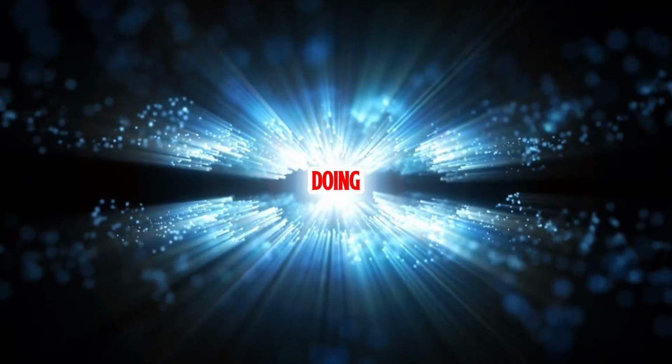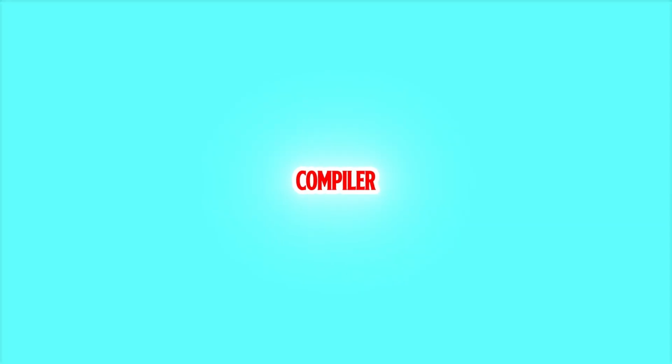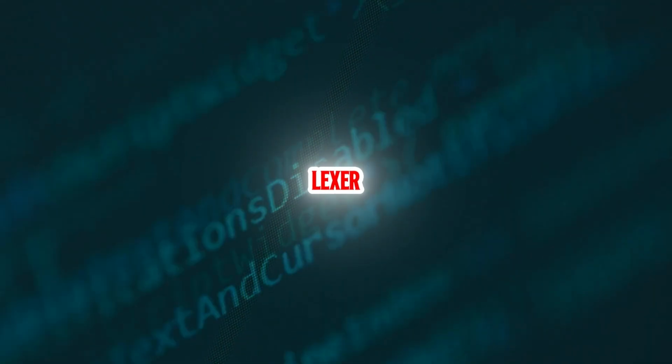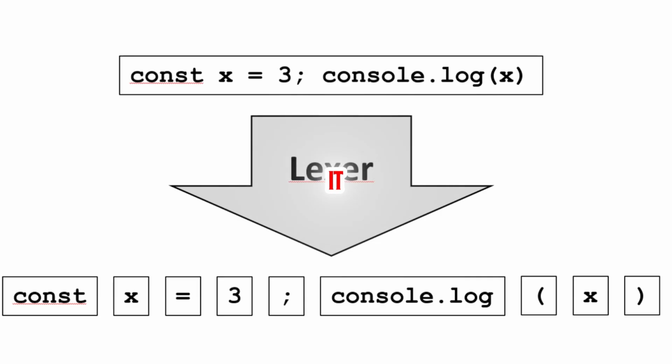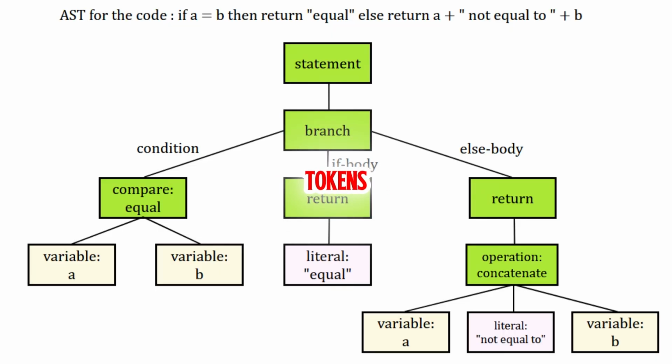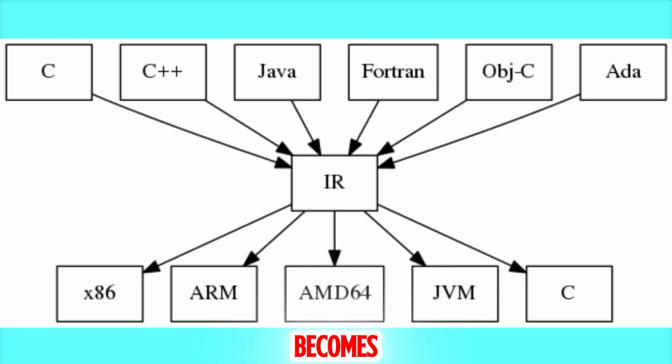Because behind every language, there is a compiler doing the real magic. So, how does a compiler work? Most compilers follow three steps. First, lexer. It takes your code and breaks it into tokens, like turning a sentence into words. Second, AST, or abstract syntax tree. It organizes those tokens into a structure so the computer understands relationships. Third, IR, intermediate representation. This is where your code becomes low level instructions, closer to machine code.